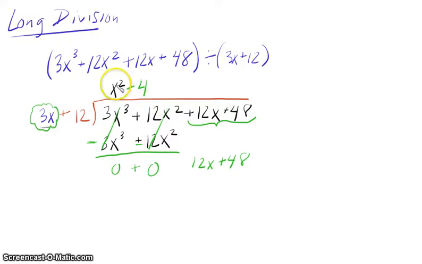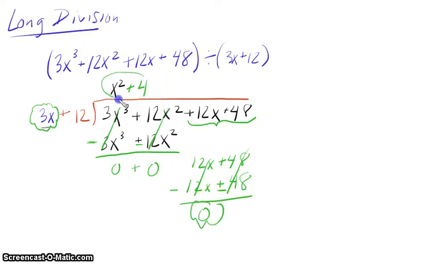All right, and then when I multiply it down, it's 4 times 3x, which is 12x, and 4 times 12, which is 48. And once again, we subtract, and once again, we push it all the way through. This cancels to 0, this cancels to 0, so my remainder is 0, and that is my answer. That's my long division answer.